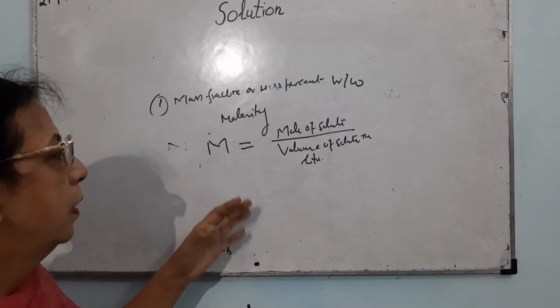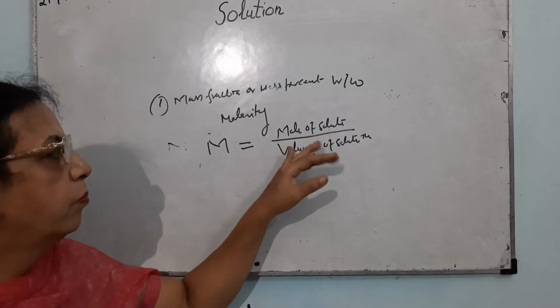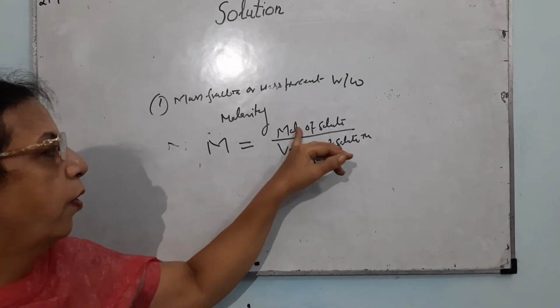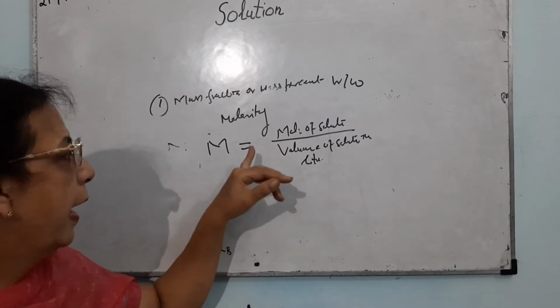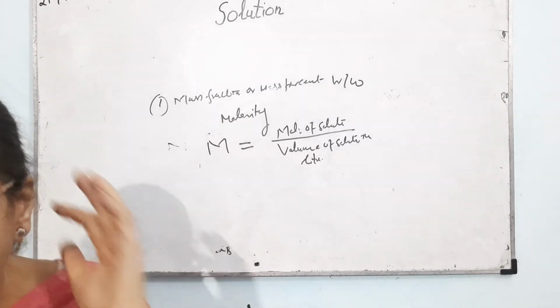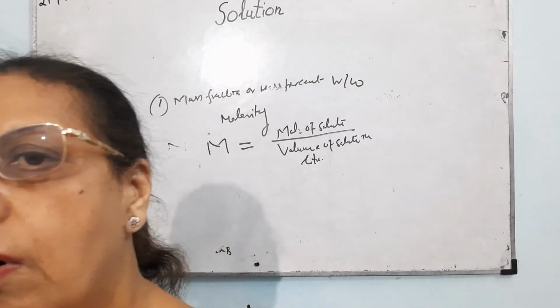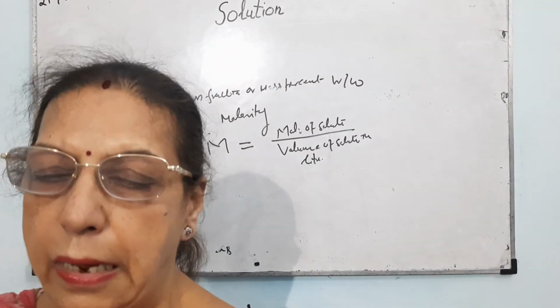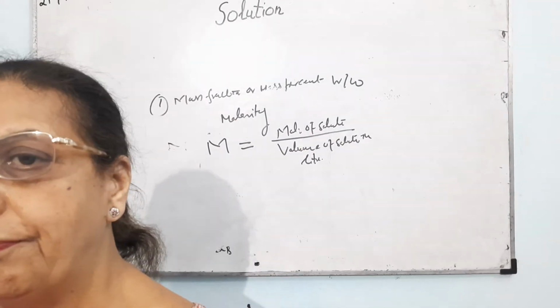So molarity is moles per unit volume, that is moles of solute divided by volume of solution in liter. It is always expressed by capital M.